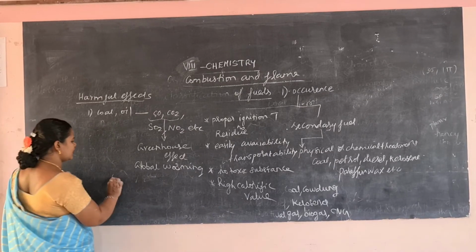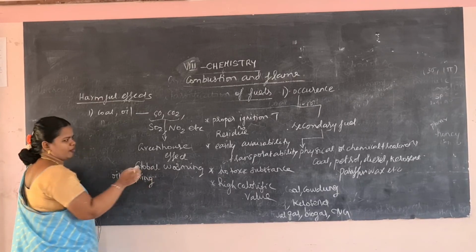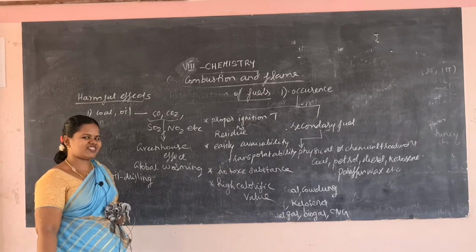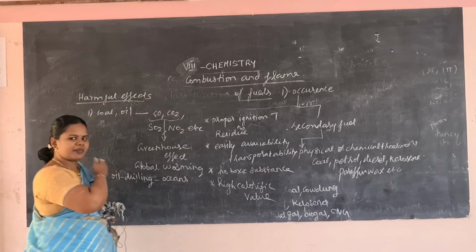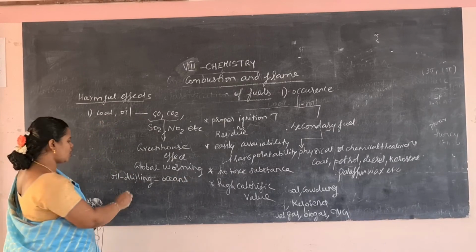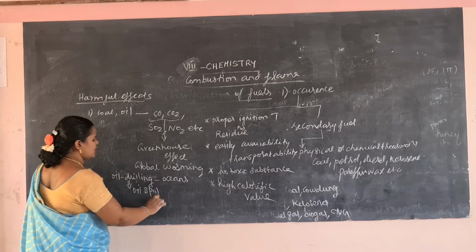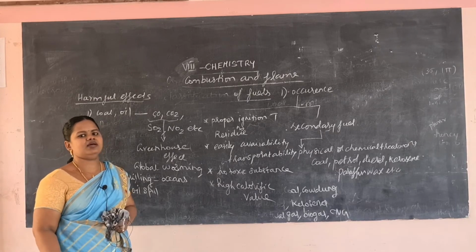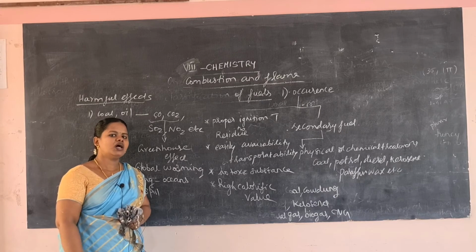Then oil drilling. This oil is drilled about 10 kilometers deep, and it is drilled in the oceans. This oil is present in the oceans. So what happens? Oil spill, that is, oil leaks. On oil drilling, an oil spill happens. This oil spill will kill the marine organisms. Because of the oil spill, the fish in the ocean will die. Whatever fish and aquatic organisms are there will all die.